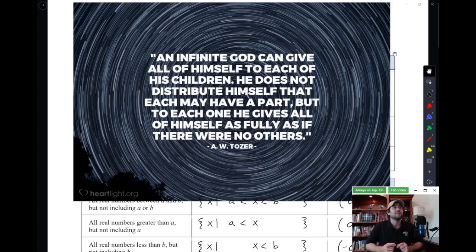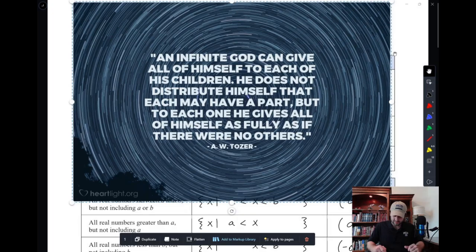A.W. Tozer, who I highly recommend reading anything he's written, says this: "An infinite God can give all of himself to each of his children. He does not distribute himself that each may have a part, but to each one he gives all of himself as fully as if there were no others." And this is just an idea of infinity, and what it means to have an infinite amount of yourself. It means that you have infinite infinities to give, and it's just a really fun thing to think about as we explore this idea of infinity.